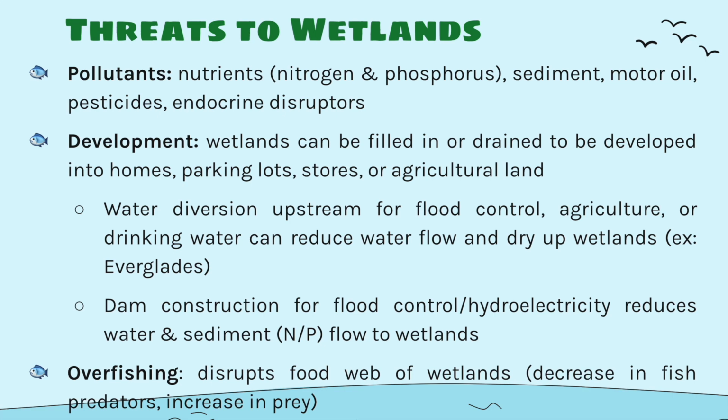Dam construction for flood control or hydroelectricity reduces water and sediment flow to our wetlands as well. And then overfishing. We've talked about aquaculture and sustainable fishing practices. When we overfish our wetlands, this disrupts the food web of the wetlands. We've talked about fishing down the food chain. It ends up decreasing the carnivorous fish at the top of the food chain, which will then increase the prey species lower down on that food chain, and has a compounding effect as we make our way down the food chain and continue overfishing the species within the wetlands.